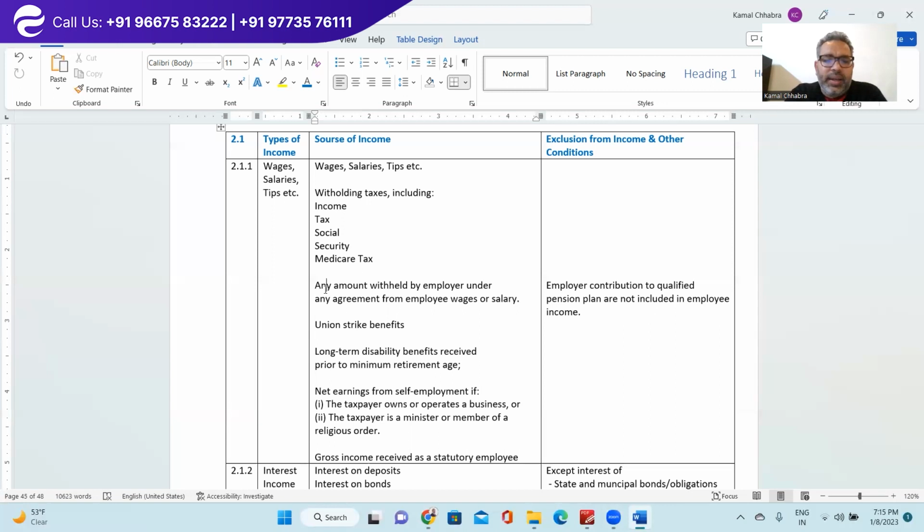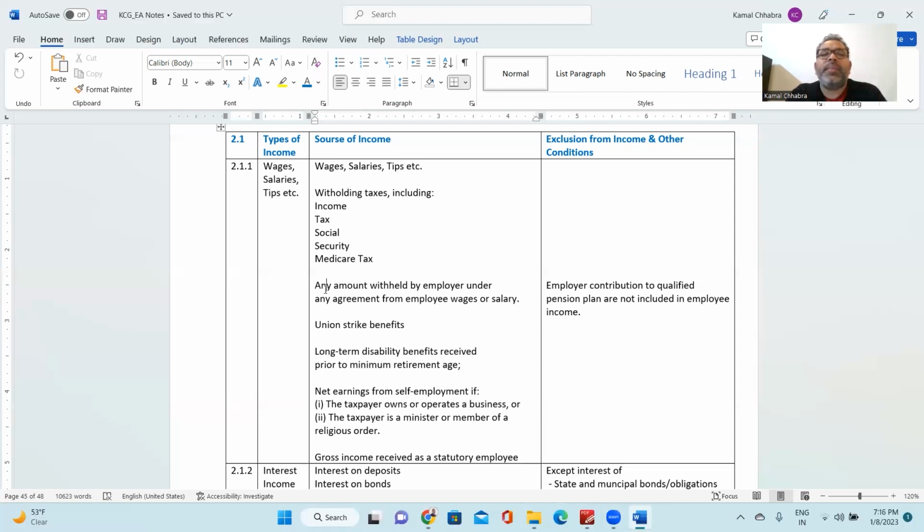Next is the net earning from self-employment, if the taxpayer owns or operates a business, or the taxpayer is a minister or member of a religious order. That is also considered as taxable income. And gross income received from statutory employees. So all such income would be considered in wages, salary and tips.